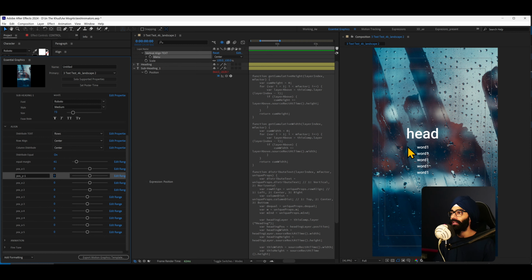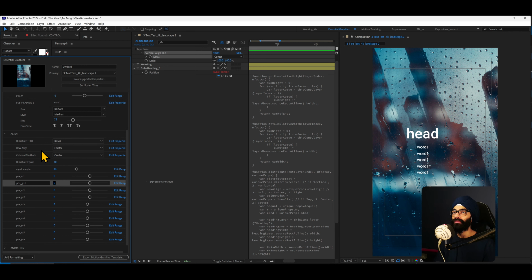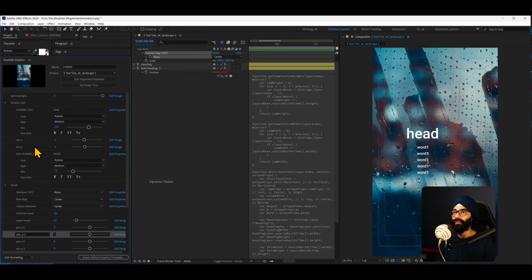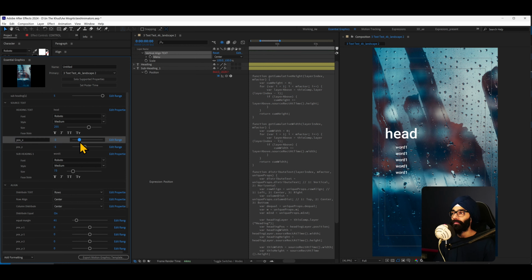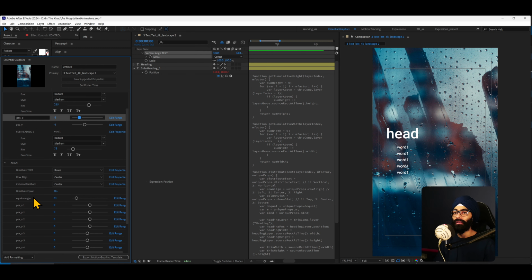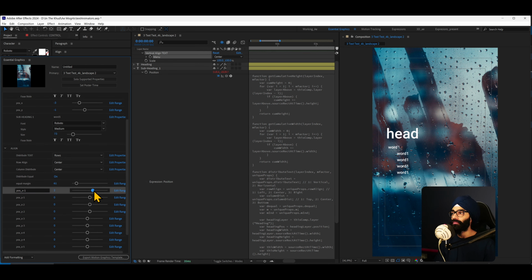So what it does is it allows me to be like, okay, I want to do a very random kind of jitter distribution now of text. I can do that. So I can come in and I can put head here, and let's say I stay center aligned, but I move the position a bit. So I go from here.